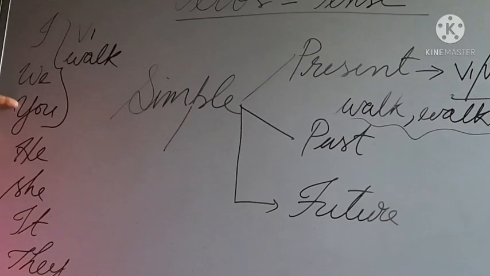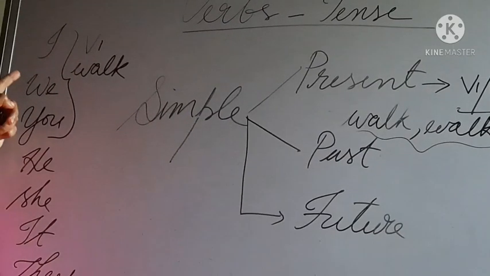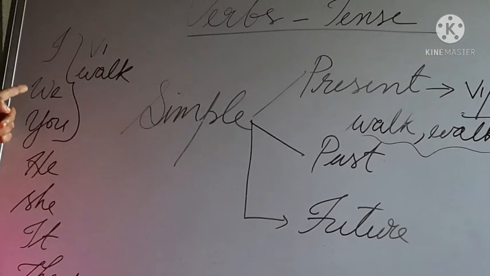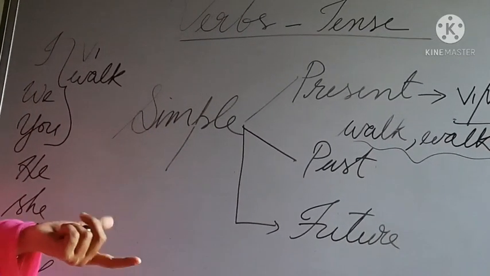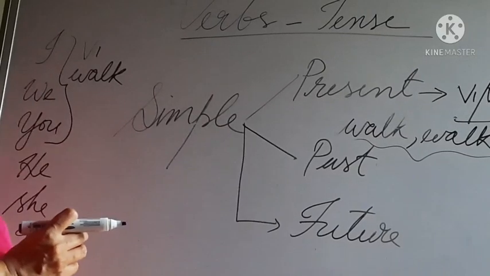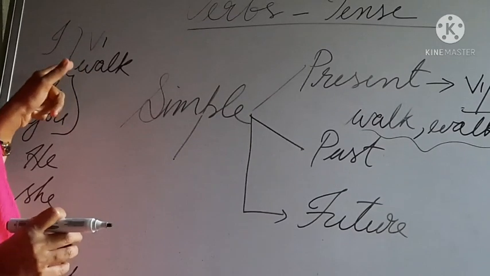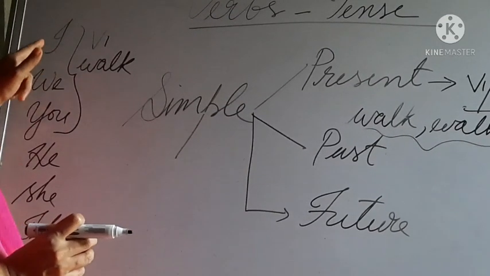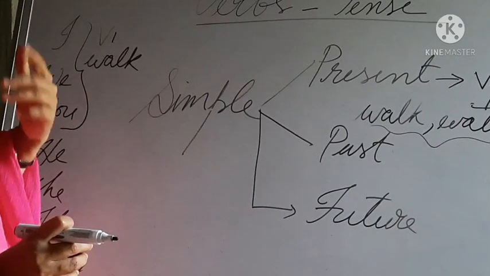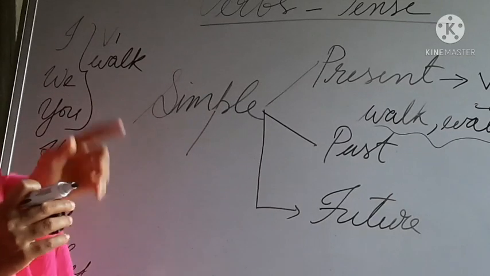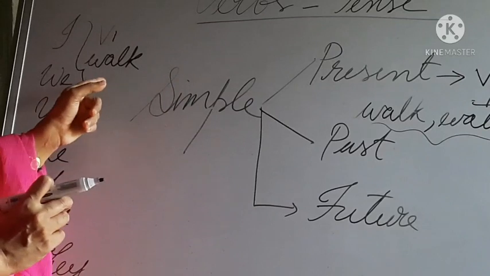We is plural, and you can be considered either singular or plural. Anyway, with plural you have to use the V1 form, that is, the verb without S. But what about I? I is only singular. Even then you have to use the V1 form. That is an exceptional case. So with I you have to use V1, for example walk.